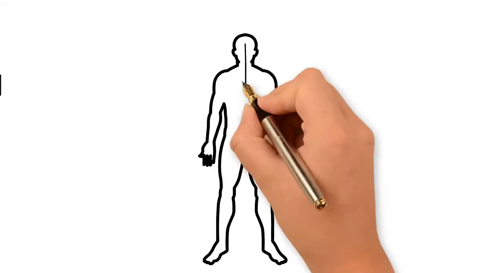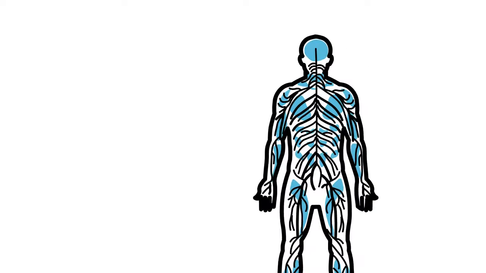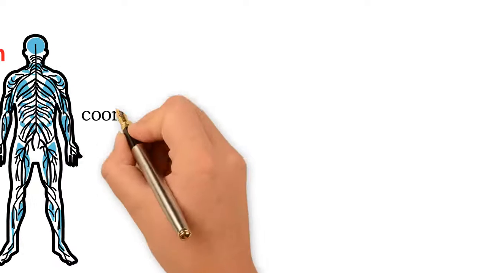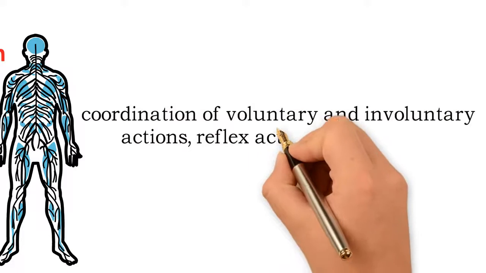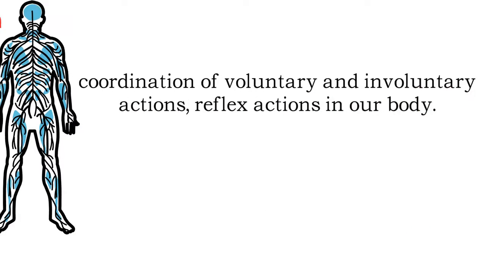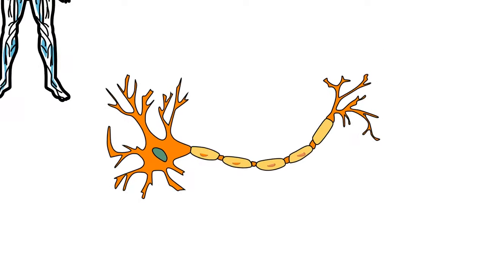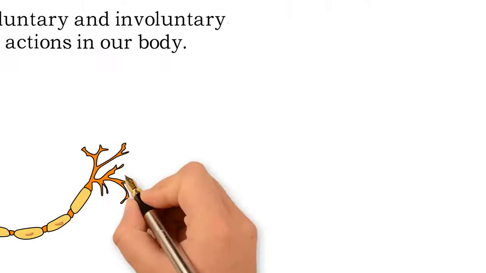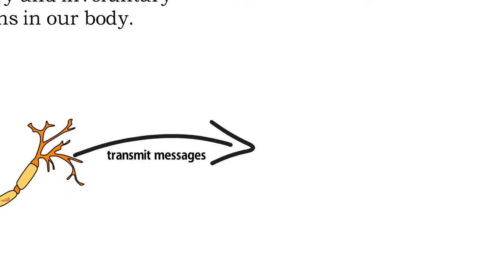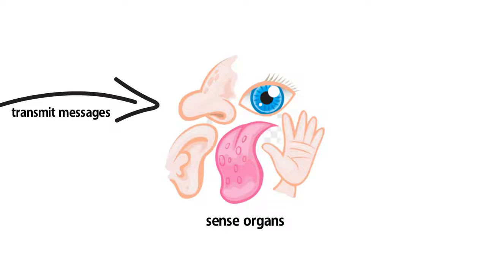The nervous system is a specialized system in animals. This system aids in the coordination of voluntary and involuntary actions, reflex actions in our body. The nervous system consists of nerve cells, neurons. They transmit messages in the form of electrical impulses through neurons and convey to our sense organs.